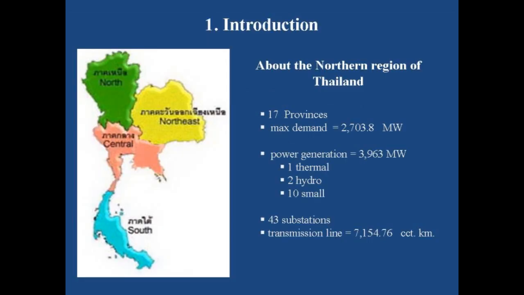This picture shows the map of Thailand. The northern region is shown in the green area. It consists of 17 provinces. Max demand of the northern region is about 2700 megawatts. Total power generation is about 4000 megawatts, consisting of 1 thermal, 2 hydro and 10 small power plants. There are 43 substations and about 7100 circuit kilometers of transmission line.